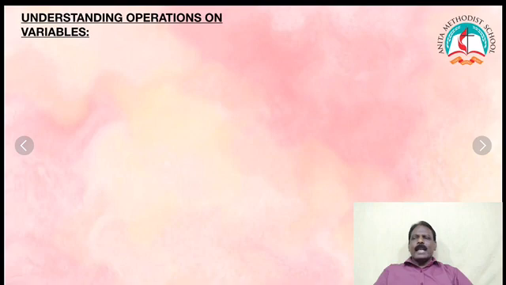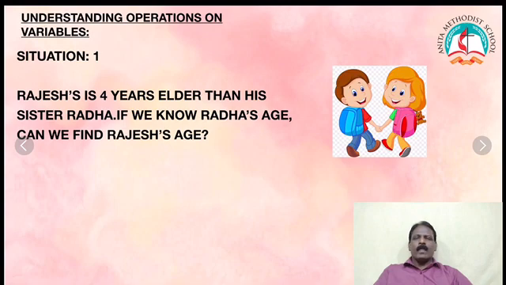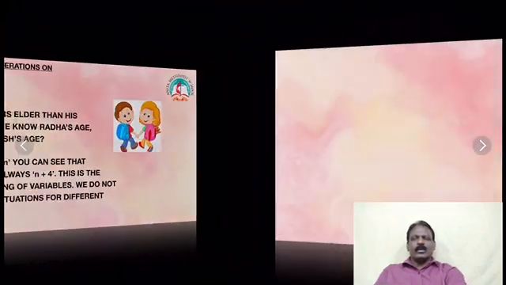Now understanding operations on variables. In algebra, variables are very important. What is a variable? Situation 1. Rajesh is 4 years elder than his sister Radha. If you know Radha's age, can you find Rajesh's age? If Radha's age is n, you can see that Rajesh is always n plus 4. This is the advantage of using variables. We do not need different situations for different values of age. Okay children?